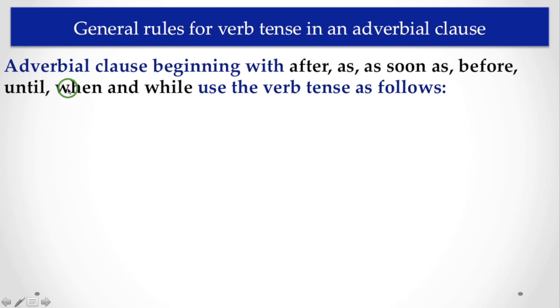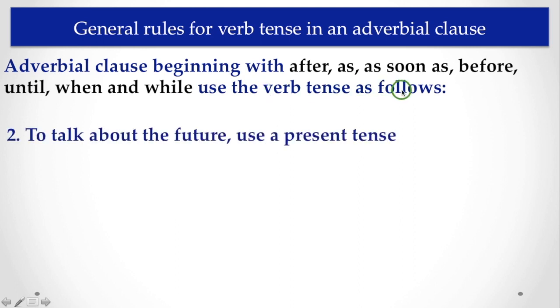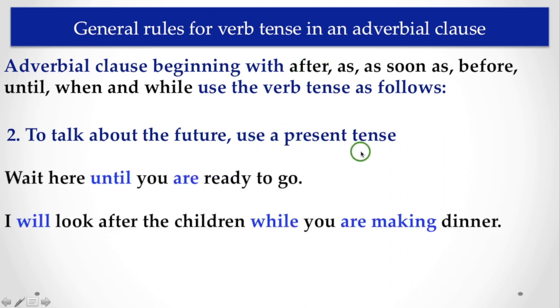Next rule: adverbial clauses beginning with after, as soon as, before, until, when, and while use the verb tense as follows. That is, to talk about the future, use present tense. This is very important. When we are talking about the future in an adverbial clause introduced with these subordinators, you have to use present tense. Now let's see the example.